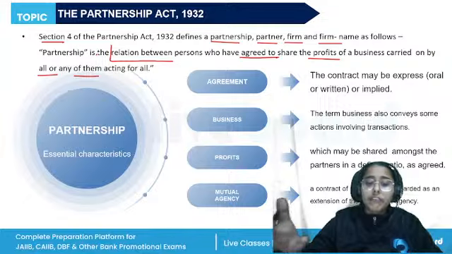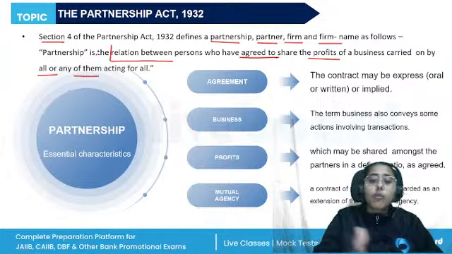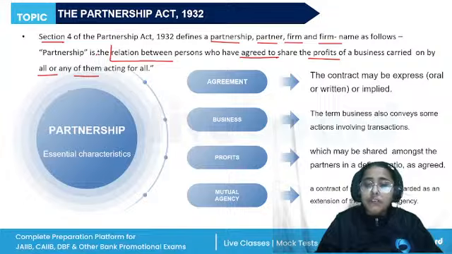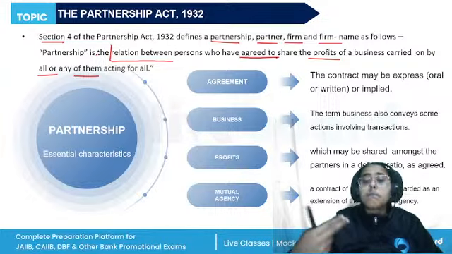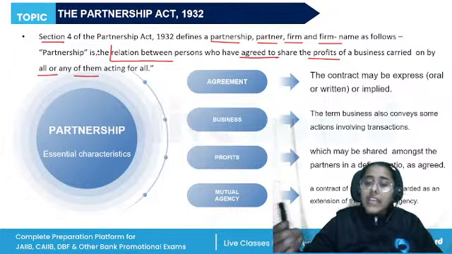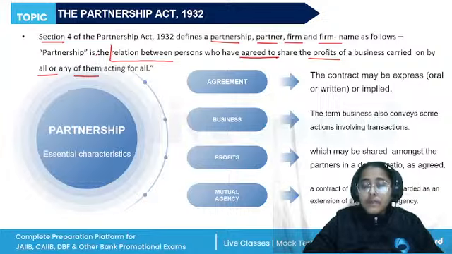For example, if A and B buy 10 boxes of mangoes and agree to equally share the mangoes for personal consumption and pay the purchase price thereof, this is not a partnership. However, if they further agree to sell some of the mangoes and then share the profits from the sale, then it will become a partnership, because the business is carried on by them for the purpose of generating and sharing profits.